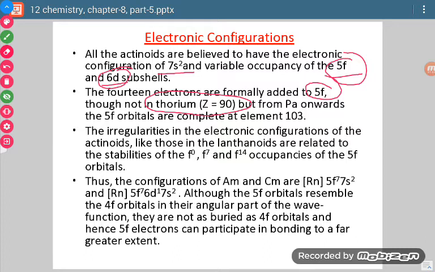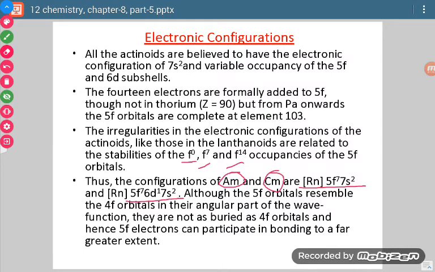Now, just like in the case of lanthanides, where there was presence of f0, f7 and f14 configurations, similarly here also there will be a few elements for which it will be f0, f7 and f14, because it makes them extra stable. Now, the electronic configuration of Am and Cm: for Am it is 5f7 7s2, and for Cm it is 5f7 6d1 7s2.